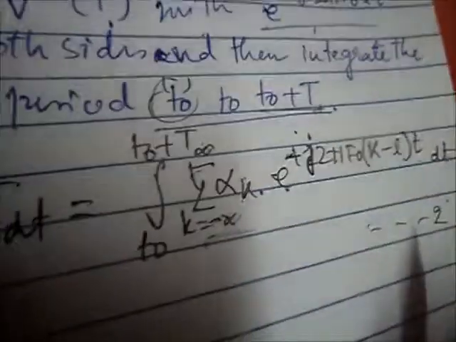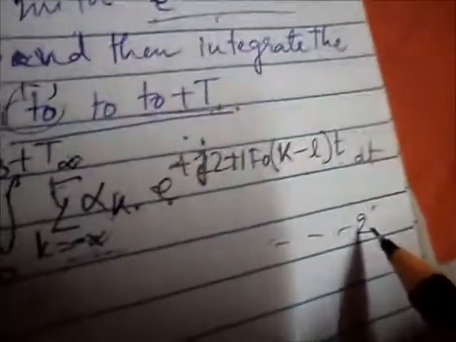At first we will name this equation number 2.